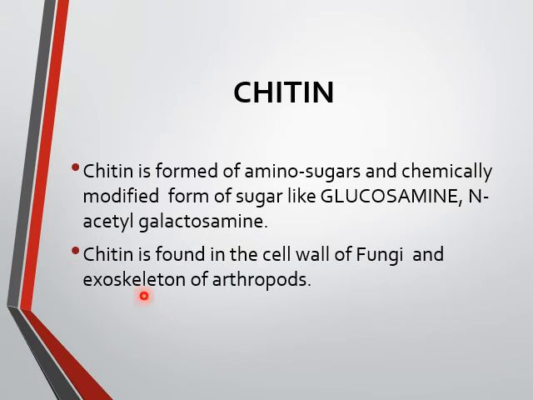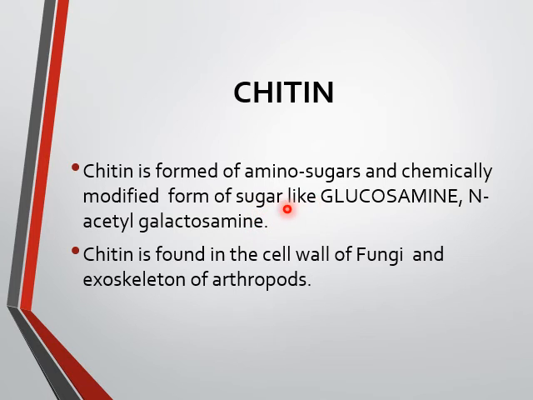First we have chitin, which is formed of amino sugars, chemically modified forms of sugar like glucosamine and acetyl galactosamine. So it is not only one monomer that is present.